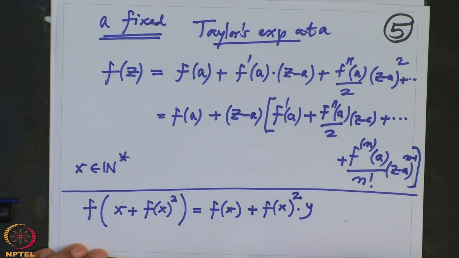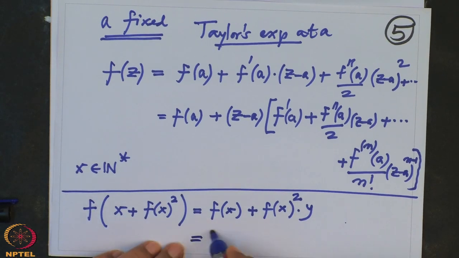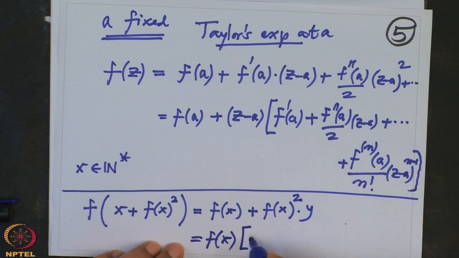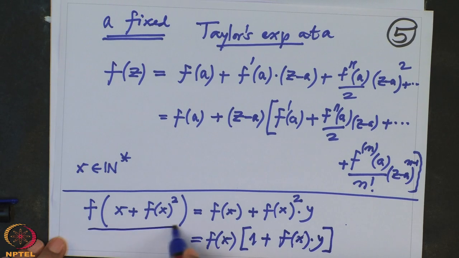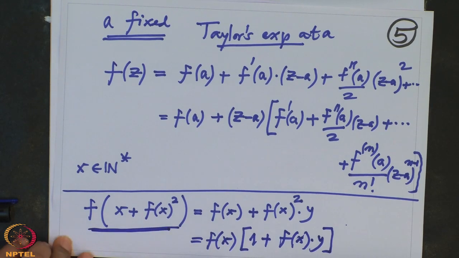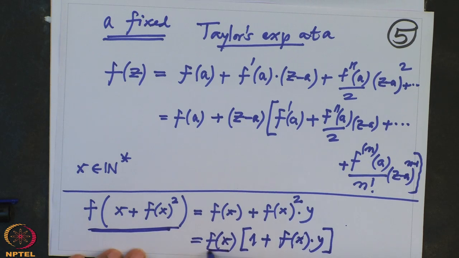Now what do I want? I want, as x varies, this f of x to have more and more prime divisors. So this is f of x times 1 plus f of x times y. Now this is also a value of f. But this value is f of x times this, and they are co-prime. You see, I have made them co-prime.